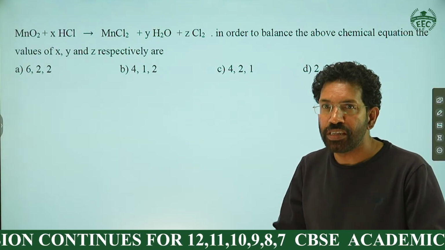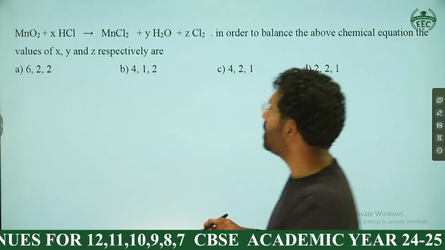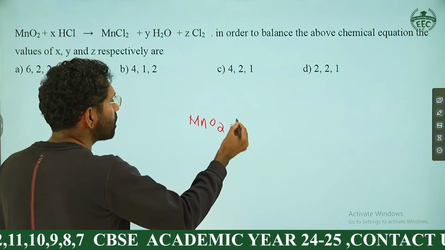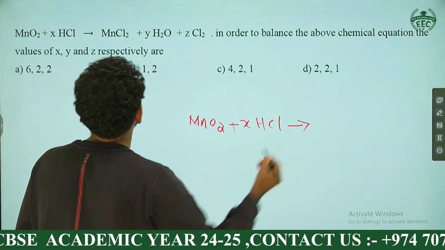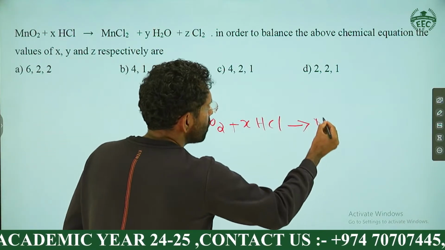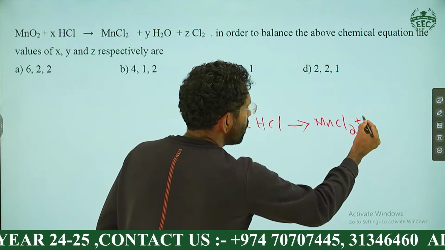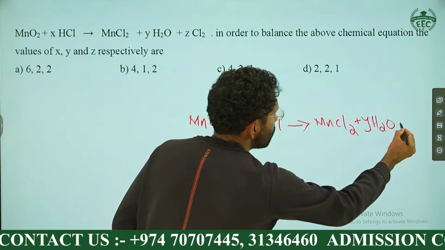We will start the balancing with the atom which differs more. MnO2 plus XHCl giving MnCl2 plus YH2O plus ZCl2. This is the question.